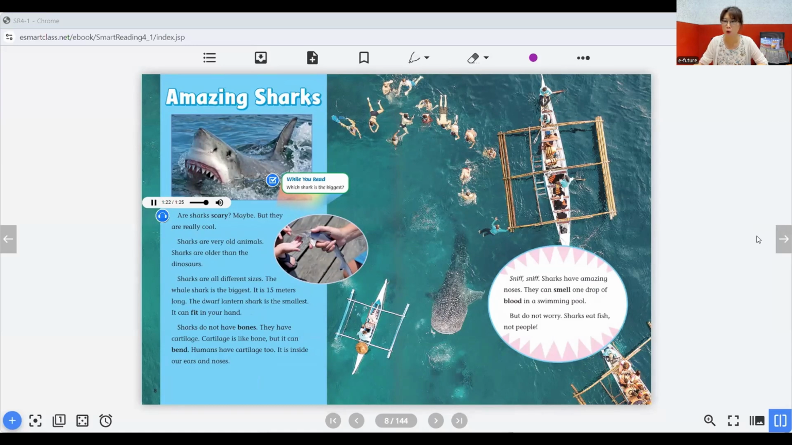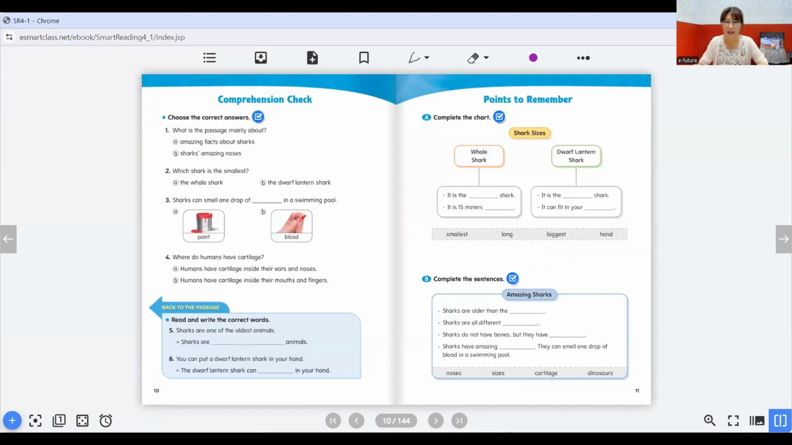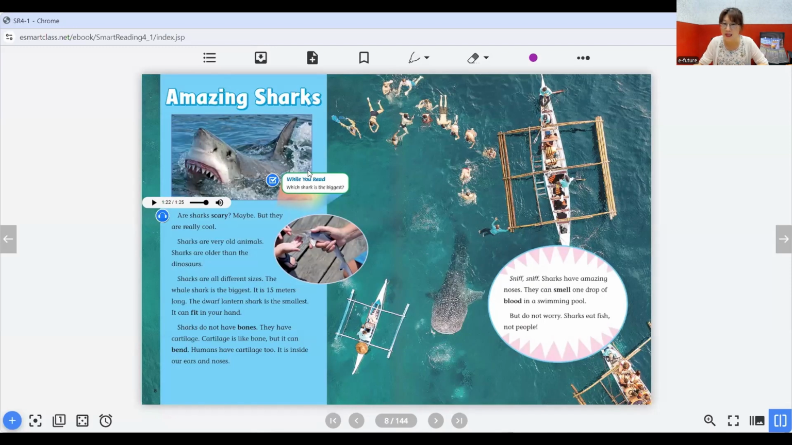Okay, so you can listen to the audio. You can read it together with your students. And while you are reading, there is a question: Which shark is the biggest? So while you are reading, you can try to find the answer to the question. There's a while-reading question.